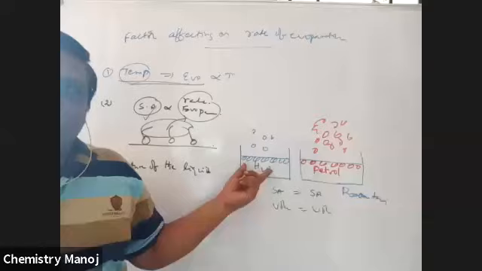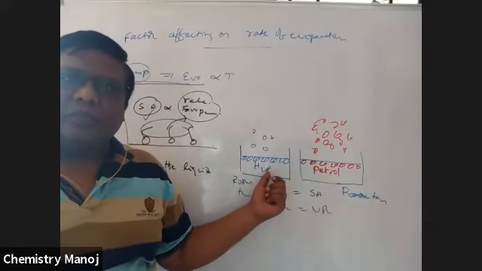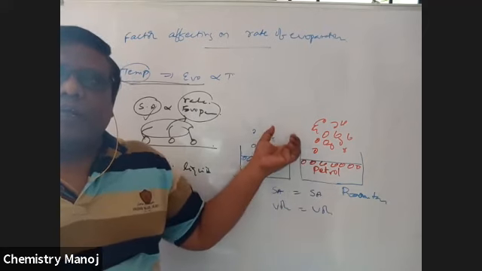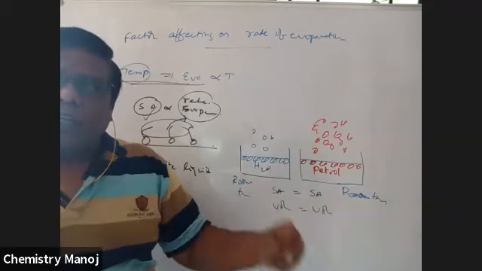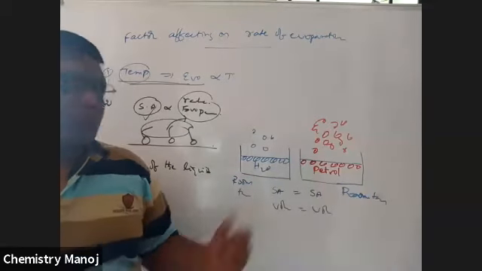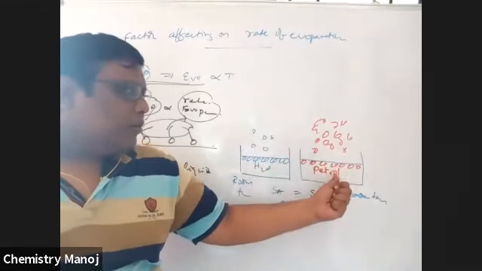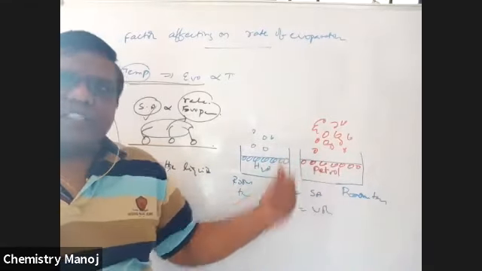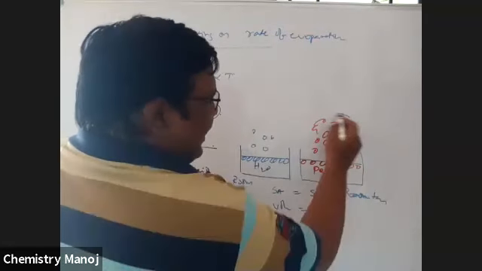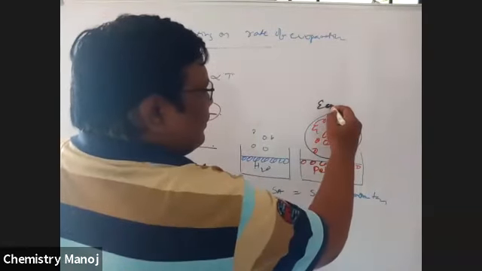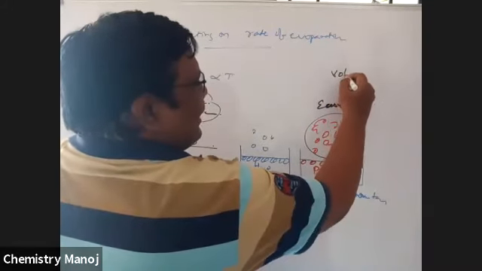But the intermolecular forces in water molecules, which are hydrogen bonds, are stronger. That is why water is not easy to evaporate. That means intermolecular forces influence evaporation more. So water has less vapor pressure, and petrol has more vapor pressure. Petrol is easy to evaporate, while water is less easy to evaporate. That's why those liquids which are easy to evaporate are called volatile liquids.